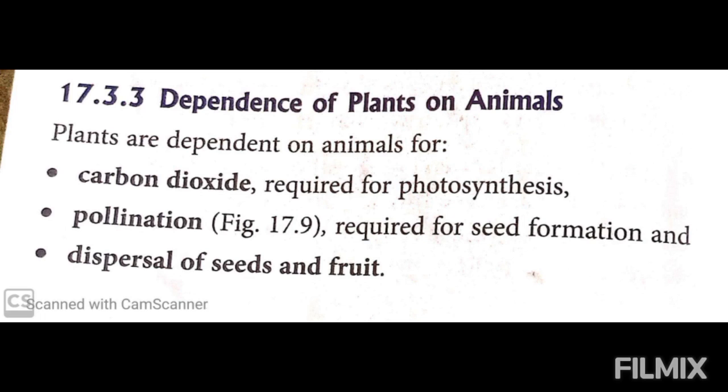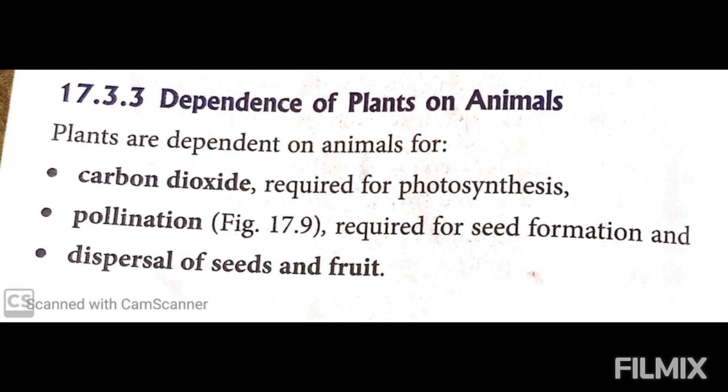Next topic is dependence of plants on animals. How are plants dependent on animals? Firstly, I have told you also that carbon dioxide is required for photosynthesis, which is given out by animals only. And for pollination also. What was pollination? The transfer of the pollen grains, which is done by animals also. And the process of seed and fruit dispersal is done by animals only. So this is how plants are dependent on animals.